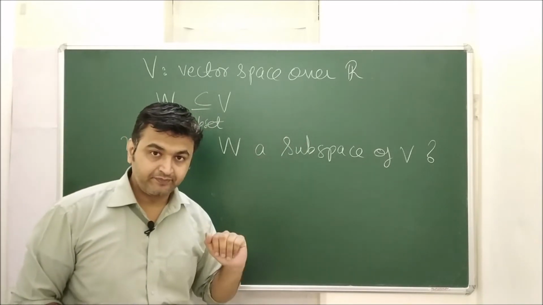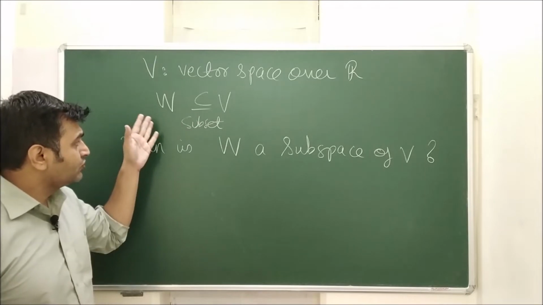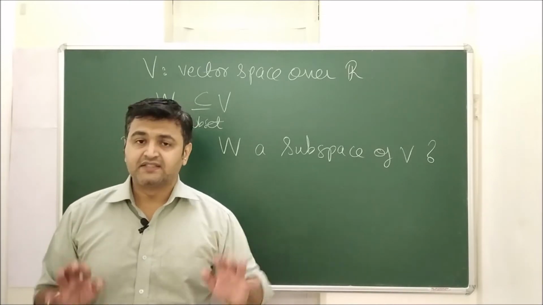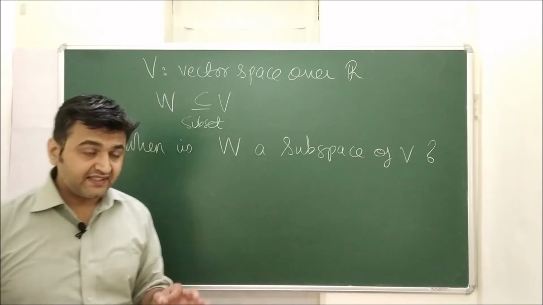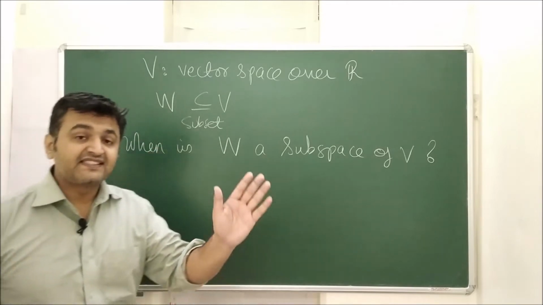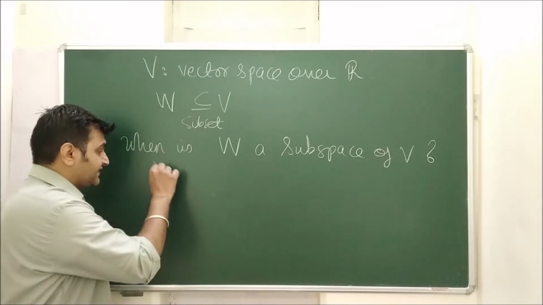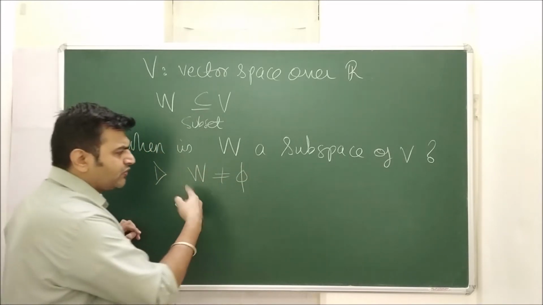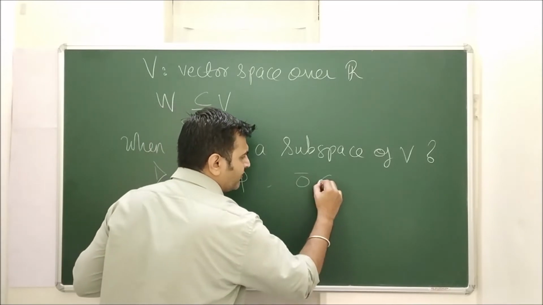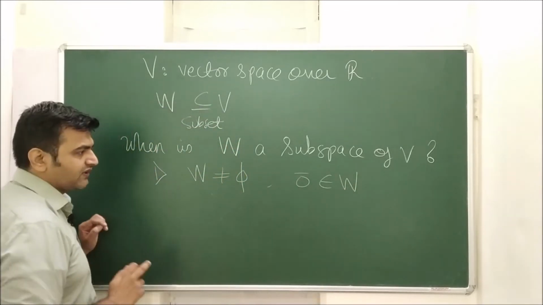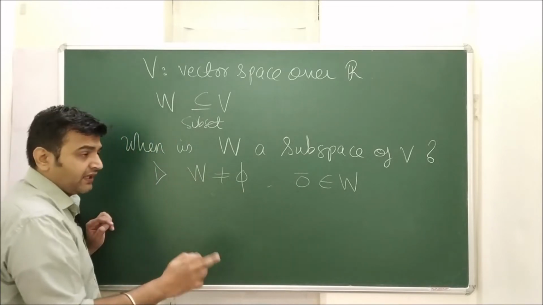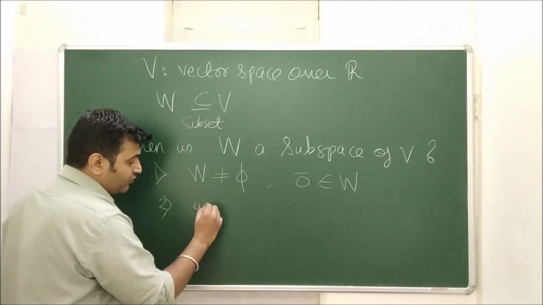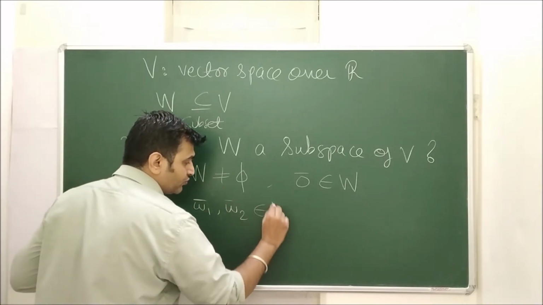That's why subspace. But to check whether a subset is a subspace, is it necessary to check all those properties of a vector space? The answer is no. There is a very nice theorem which says that if you want to show a subset is a subspace, you only show the following things. First, you show that this is a non-empty subset, and usually to show this we always prove that 0 bar belongs to W. That's why you will see this as the first condition in the theorem, that it contains a zero vector.